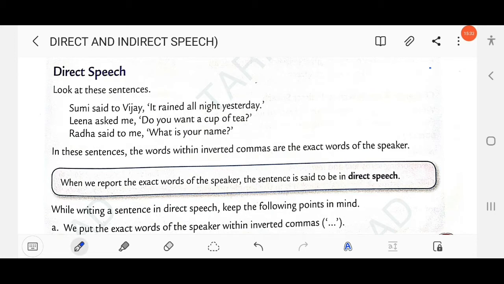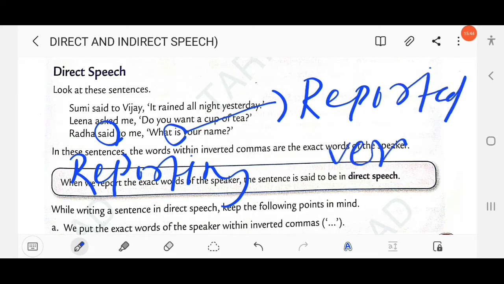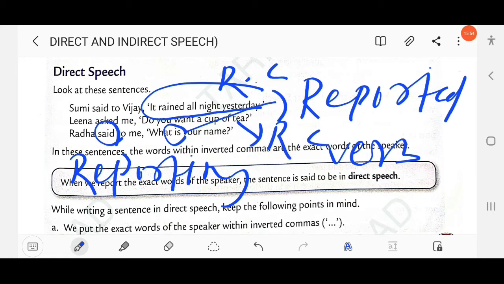Radha said to me, what is your name? So here said is the reporting verb or introducing verb, and is is the reported verb. Clear? So here, it rained all night yesterday is known as the reported clause, RC. Do you want a cup of tea? This is the reported clause, RC. What is your name? This is also a reported clause, RC. Clear?